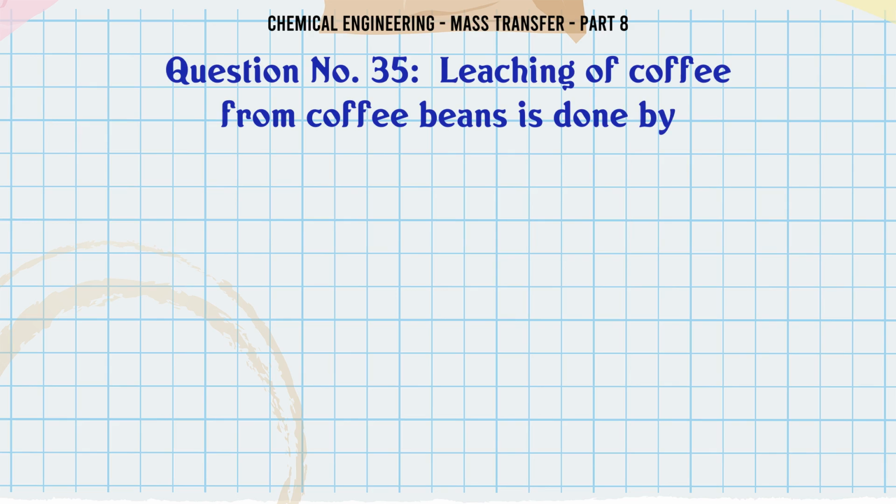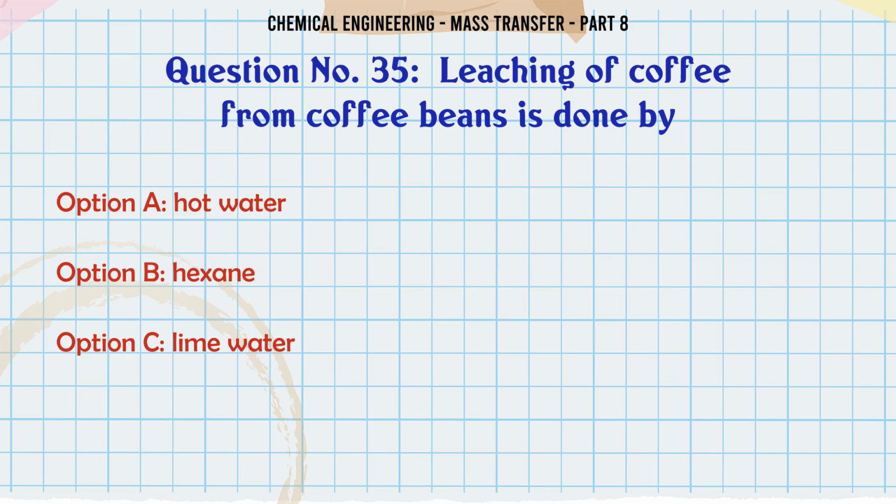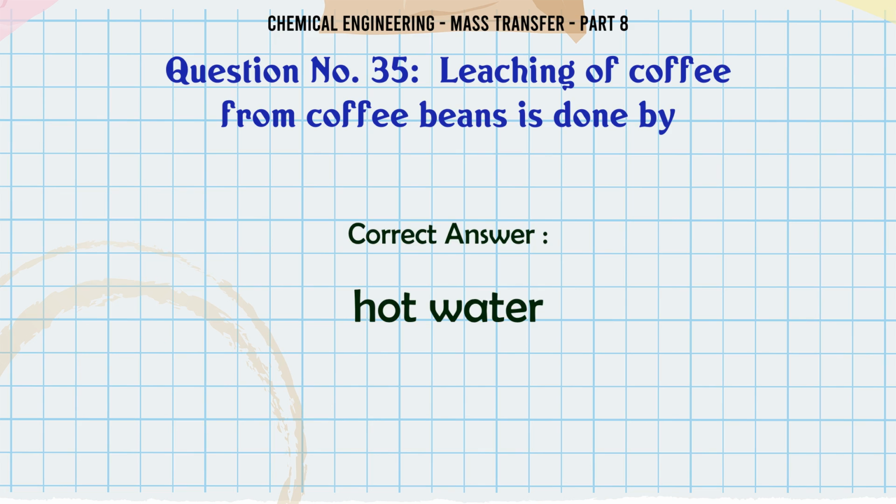Leaching of coffee from coffee beans is done by A. Hot water, B. Hexane, C. Lime water, D. Dilute H2SO4 hot. The correct answer is hot water.